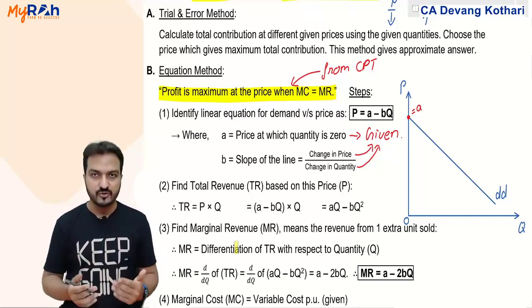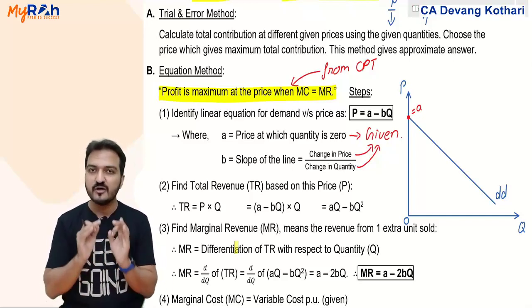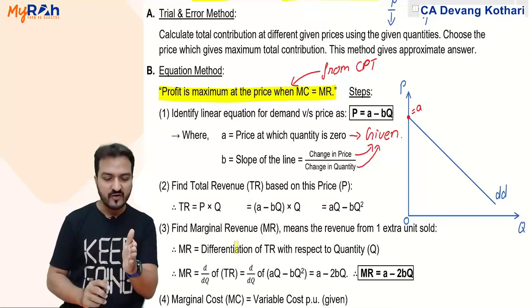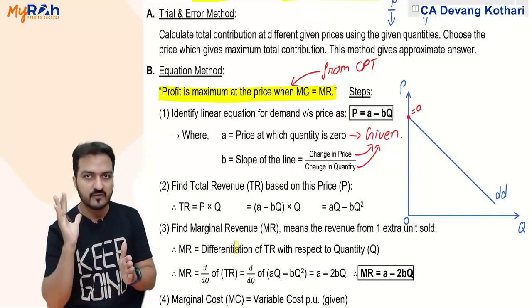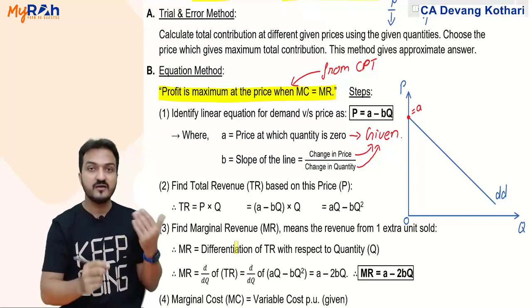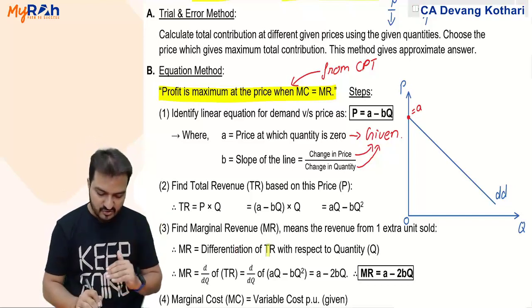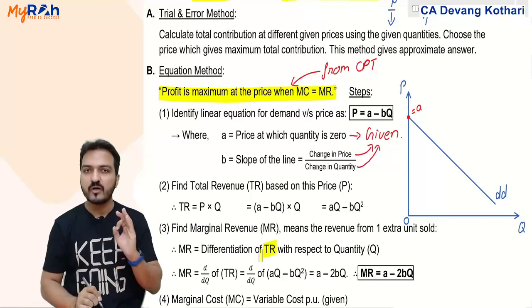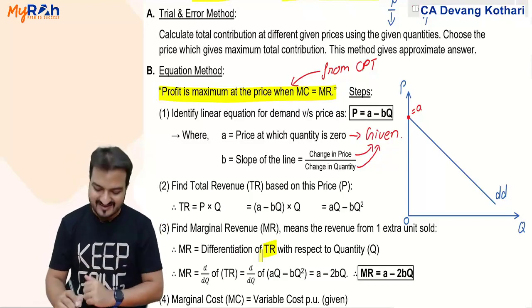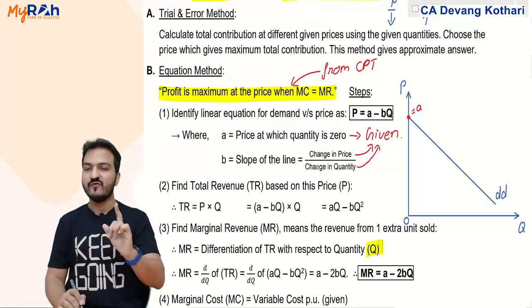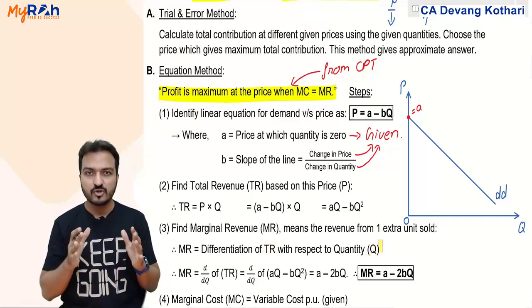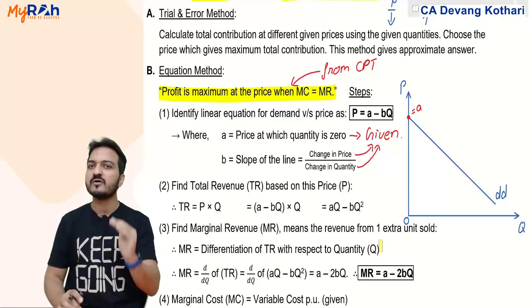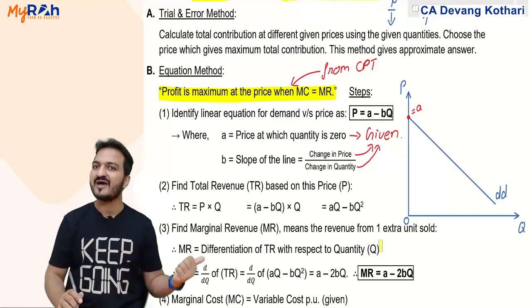When is differentiation used? Differentiation is used when I need change in one variable because of infinitely small change in another variable. Here I need to know how much the total revenue increases because of infinitely small increase in the quantity. Not a 1 unit increase in quantity, but because of infinitely small increase in quantity, how much does the total revenue increase? That is what I want to know.